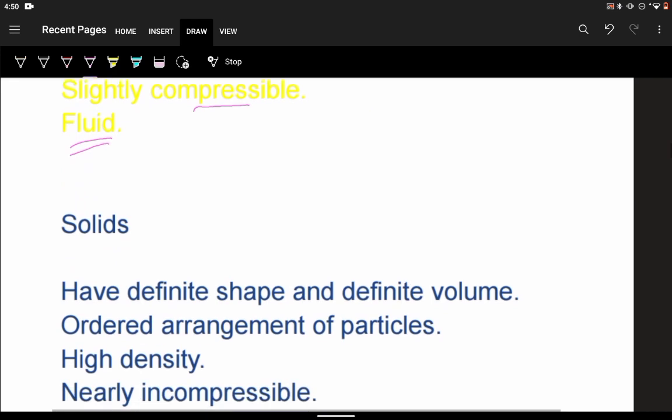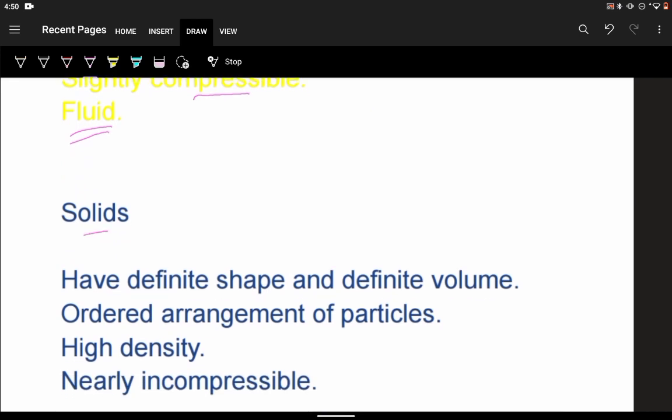Next, if we compare, solids have a definite shape and a definite volume. The particles are orderly arranged. There is an ordered arrangement. The molecules are very close to each other. Intermolecular space is very less. If you see, these are the molecules, they are very close to each other.